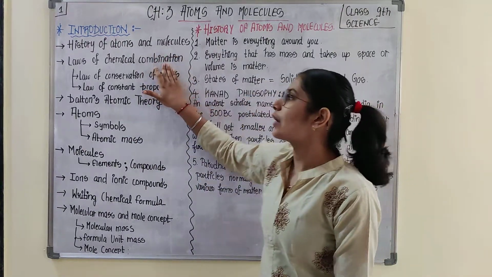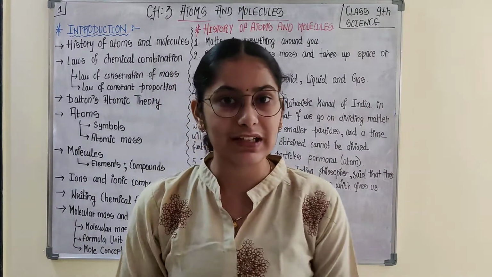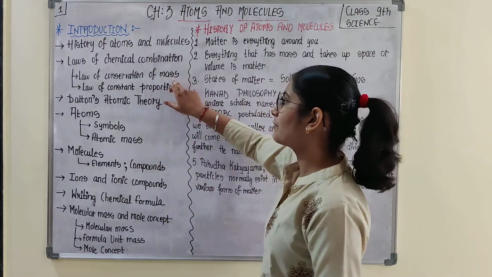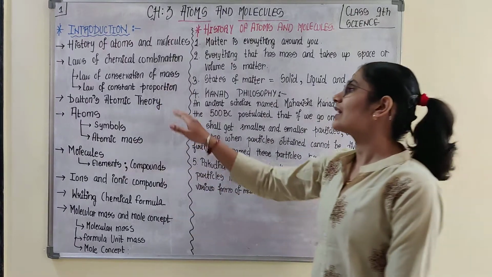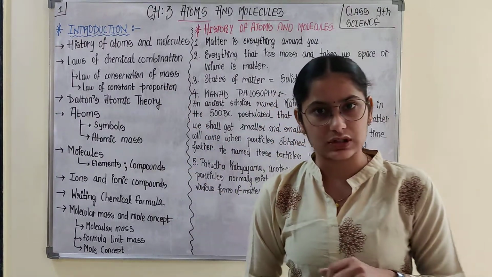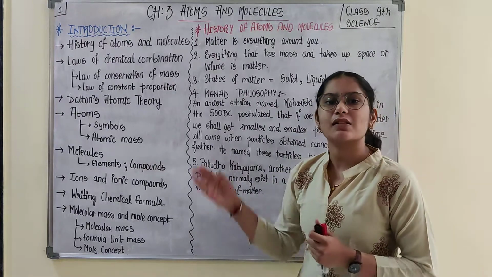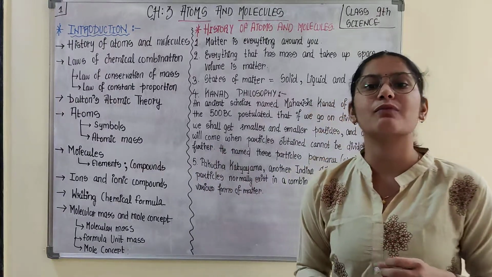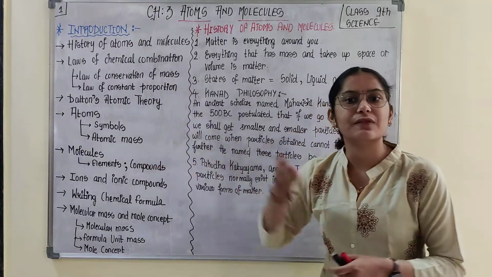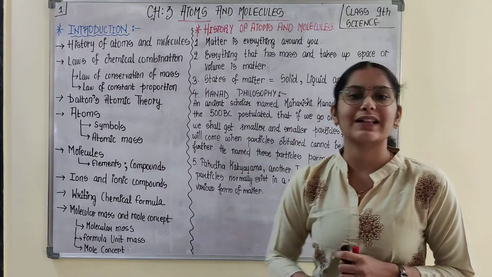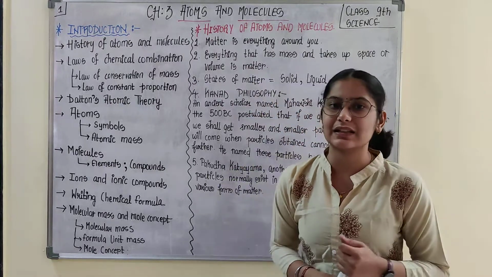Next, we would be moving down to laws of chemical combination. There are two laws of chemical combination. One is the law of conservation of mass and another one is the law of constant proportion. So we would be observing these laws step by step, solving some questions regarding this. If the law says this, how does it follow? By looking into a few examples and questions, we would be getting these two laws.